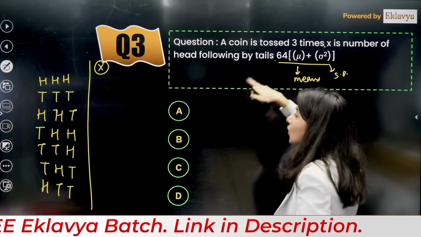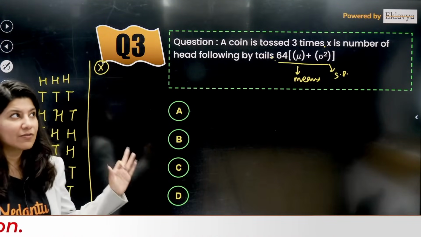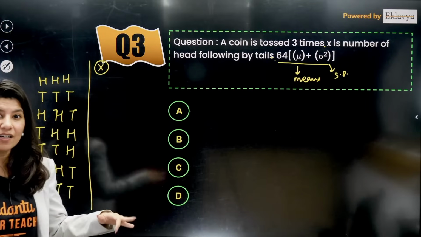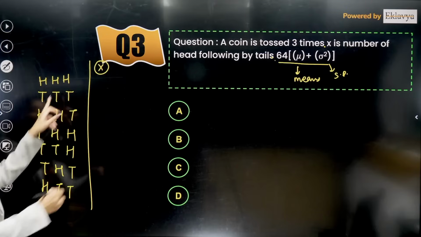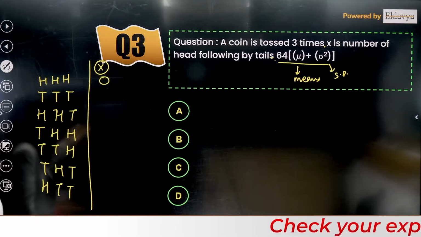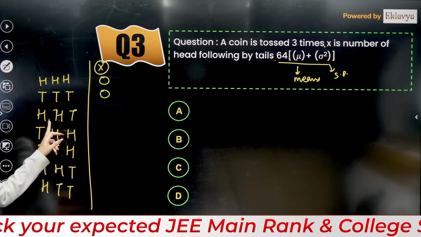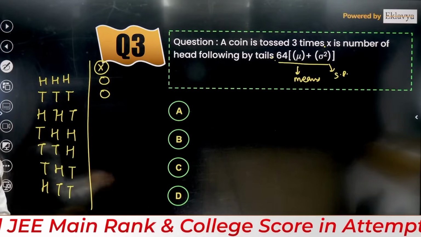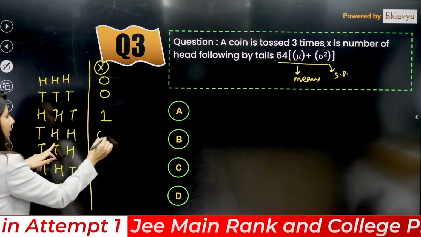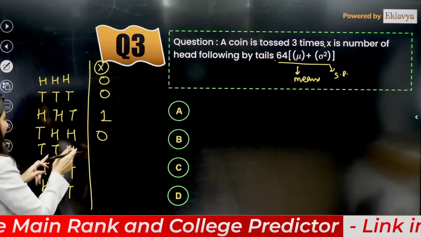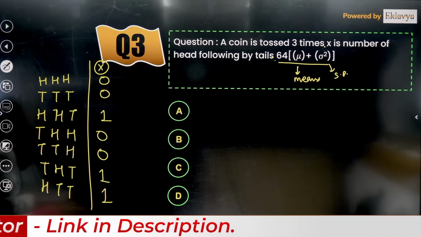Number of heads followed by tails. That means head is coming, number of heads followed by tail. So tail and head is coming like that. Tail and head. So here, can you see, 0 times it is happening that head and tail are coming in sequence. And here also 0 times. But here 1 time it is happening, head and then tail, basically the HT combination. So 1 time it is coming H and then T, again 0 times because HT is not here, HT again 0 times, HT 1 time and HT 1 time. So 3 times 1 you can see.